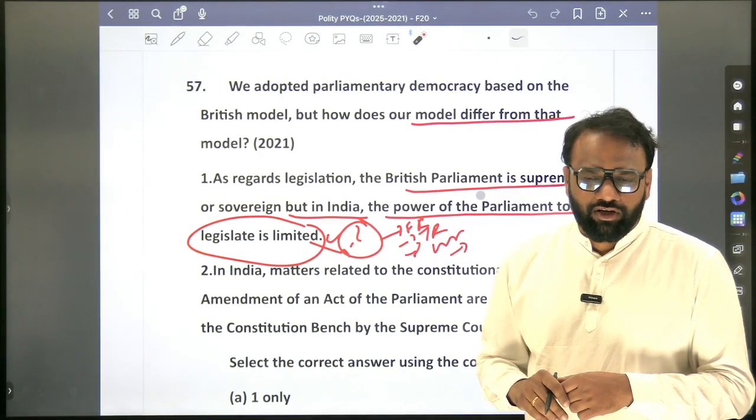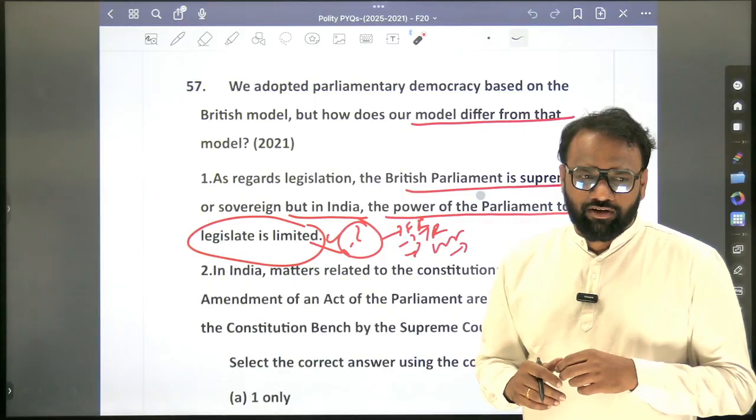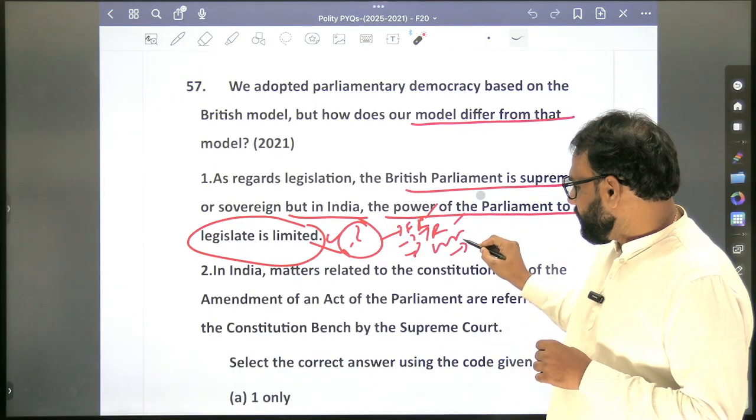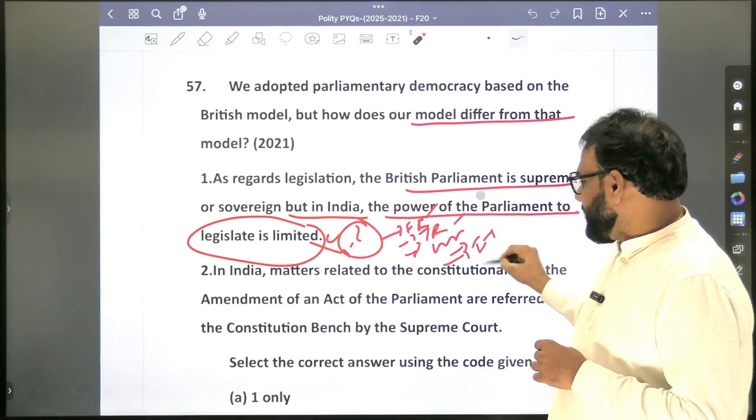Supremacy of the, not supremacy of the constitution. One more reason is there. Four reasons are very important. One is fundamental rights, judicial review, independent judiciary. Yes, independent judiciary is one of the reasons.